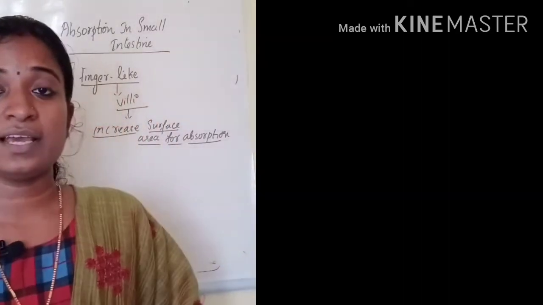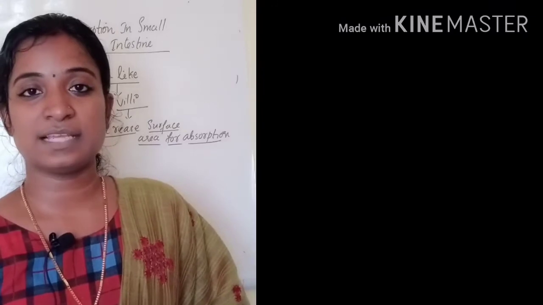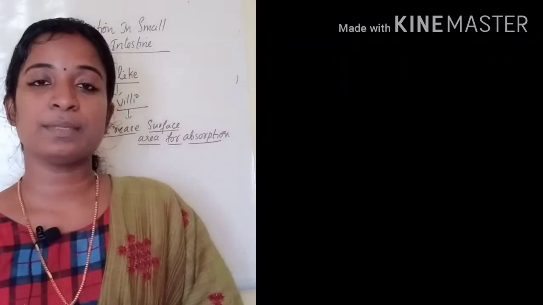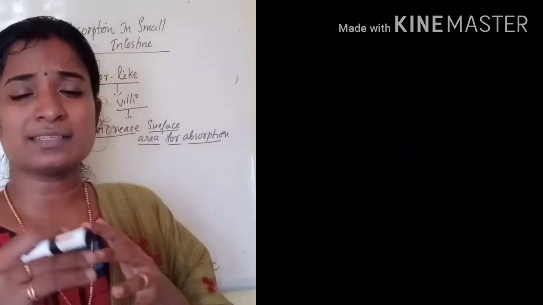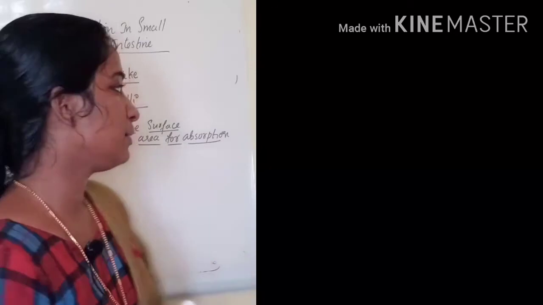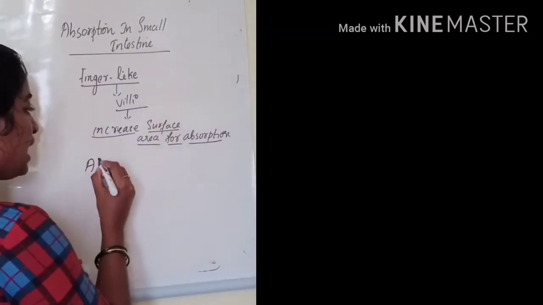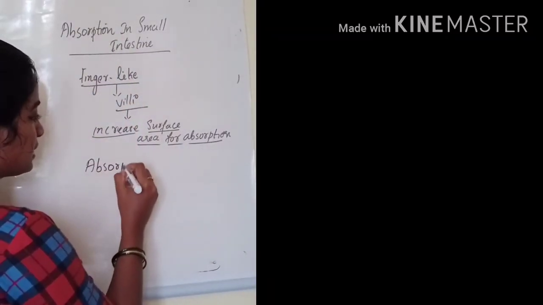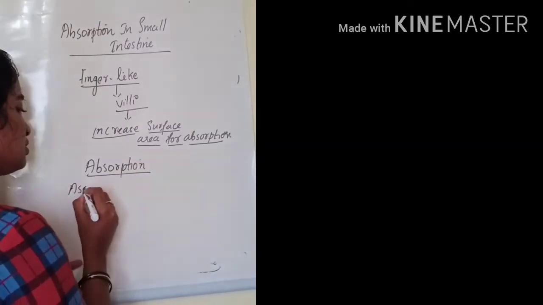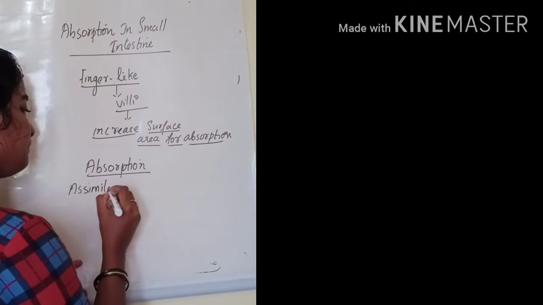Okay, so the villi are connected with thin blood vessels. So to the blood vessels, these nutrients can be transported. That kind of absorption of nutrients into the blood vessel is known as absorption. And one more term you need to learn is assimilation. Okay, that is assimilation. So what do we mean by assimilation?